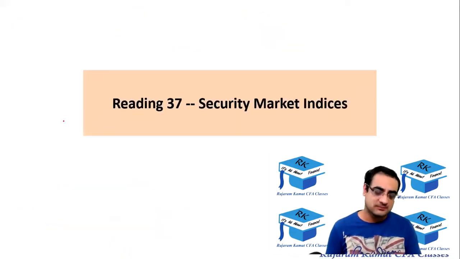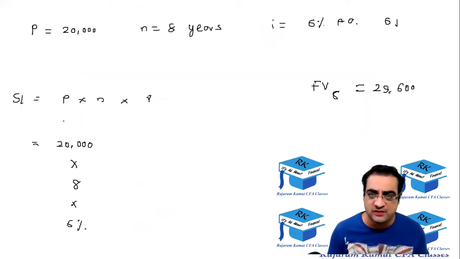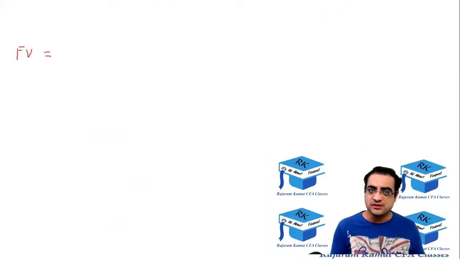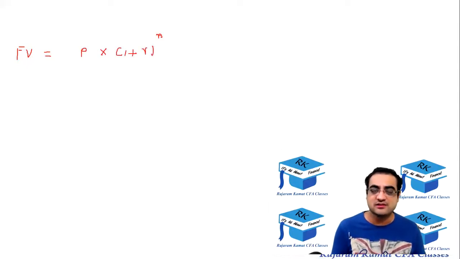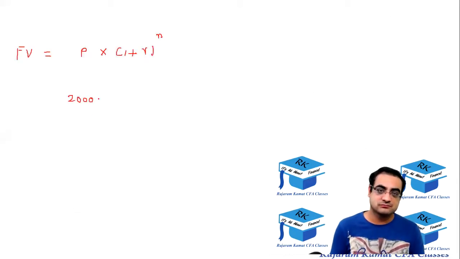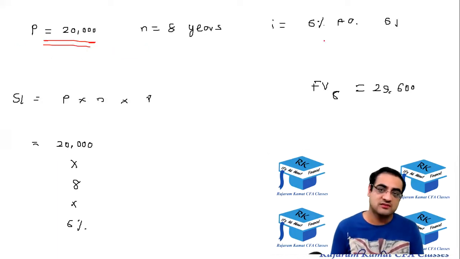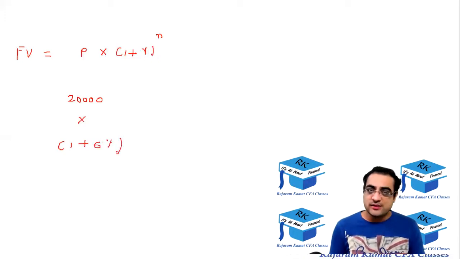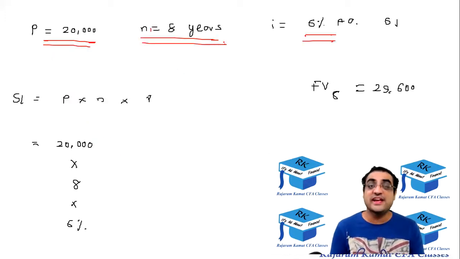Let's try to do it for the second example. So the final value would be equal to the principal into 1 plus r raised to n. The principal is 20,000 into 1 plus r, which is 6%, and raised to n, how many years? 8 years.